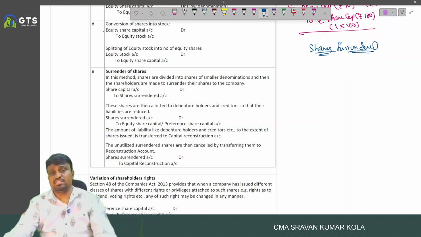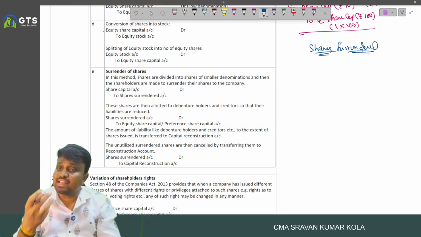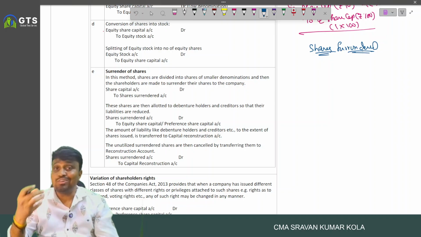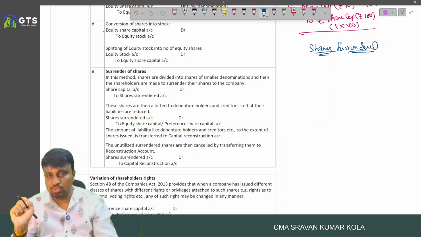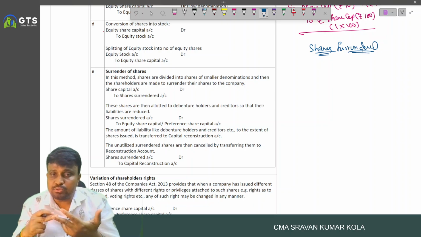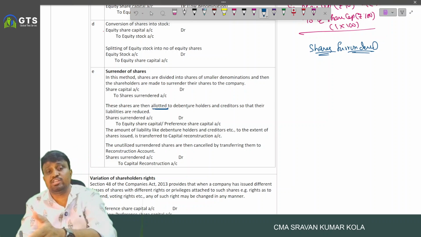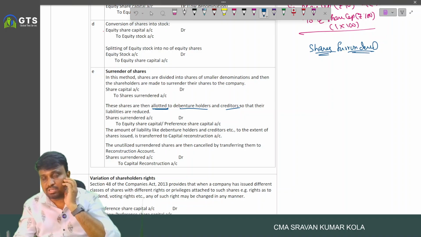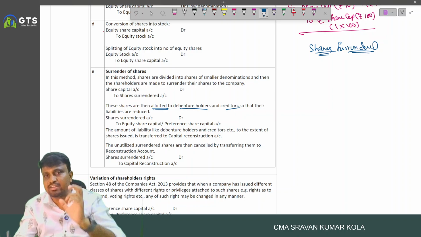Surrendering of shares means the shareholders voluntarily surrender their capital to the company, and those surrendered shares are used to pay off liability holders like debenture holders or creditors. Whatever shares are surrendered, those shares are allotted to the debenture holders or creditors or other liability holders so that their liability will be decreased.